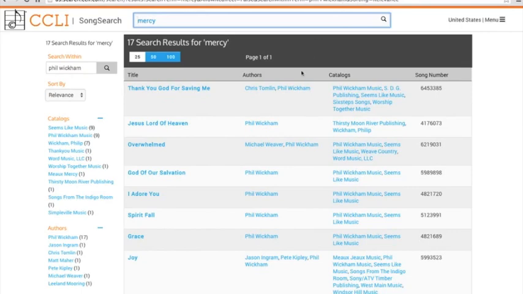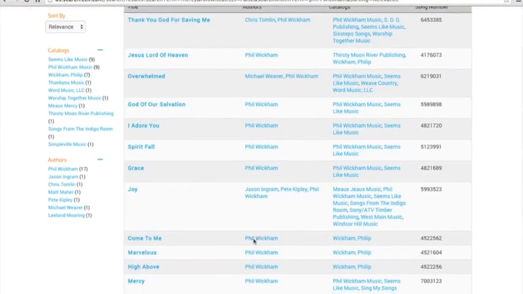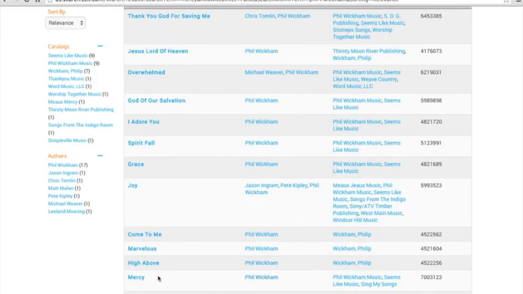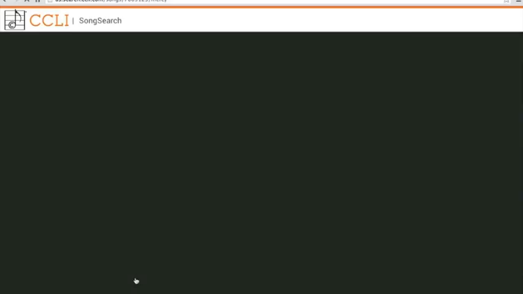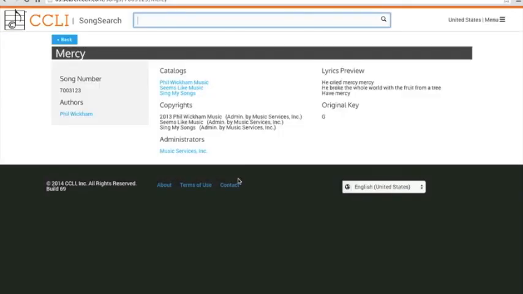So once you've found, let's say that we were looking for Mercy, we knew it was the Phil Wickham version, we've gotten to this page, so we're going to click here on Mercy, and we want to get a license. Who issues the licenses for this song? We look at administrators, and it's Music Services.